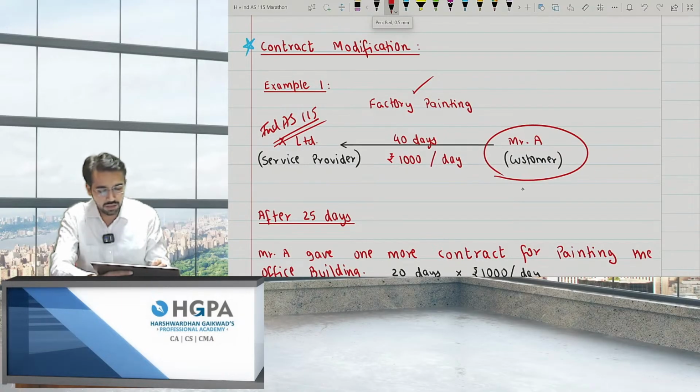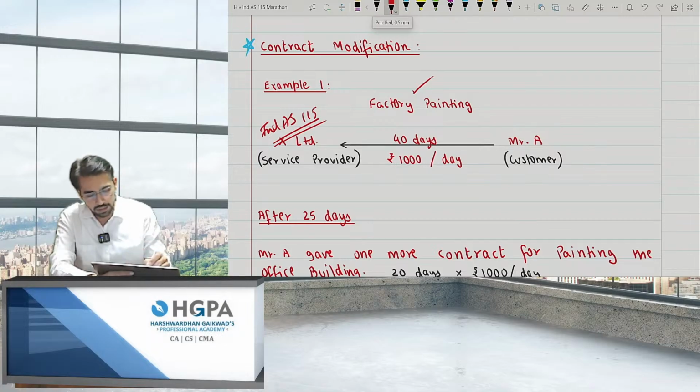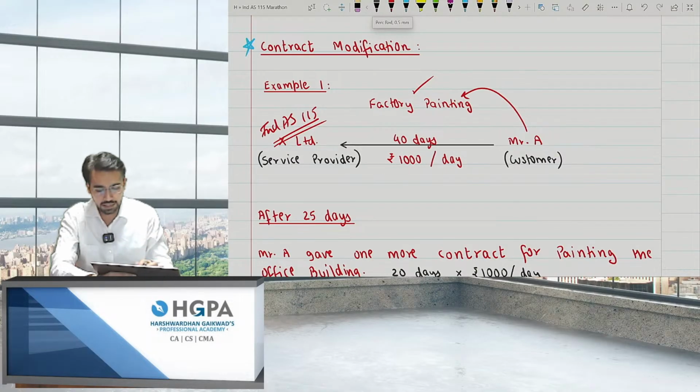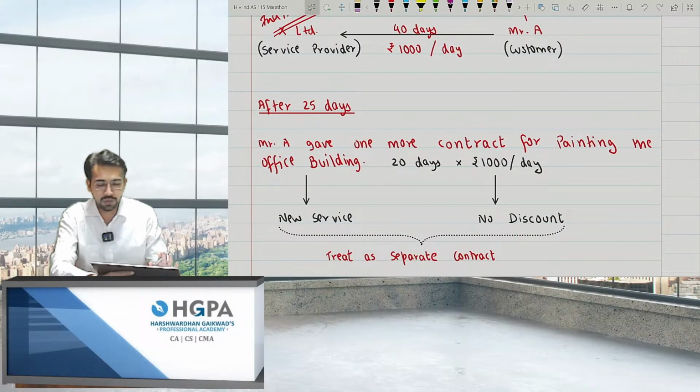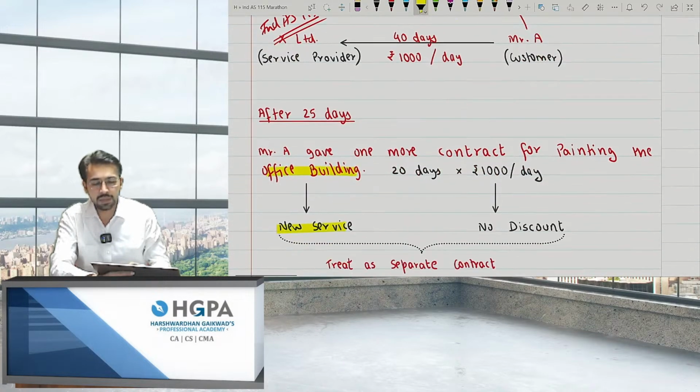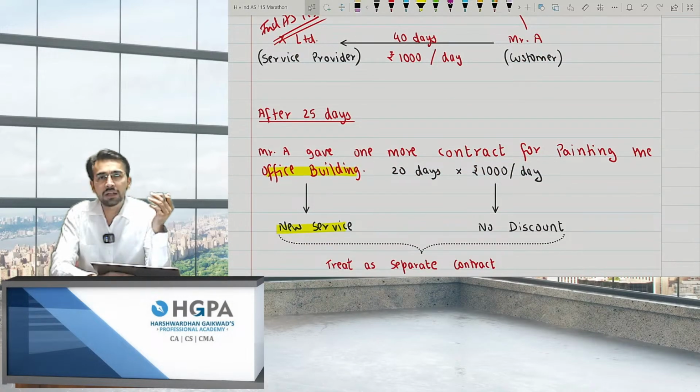Mr. A gave us a contract to paint a factory building. I told them it will take 40 days and I'll be charging 1,000 per day. That means a total of 40,000. After 25 days, Mr. A gave one more contract for painting the office building. Now, the office building is a new service. Initially, it was the factory building. Now he's telling me to paint the office also.